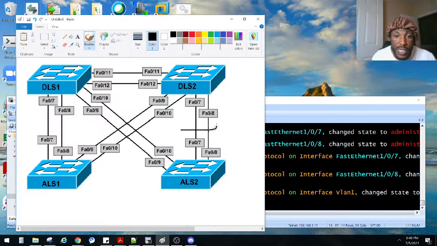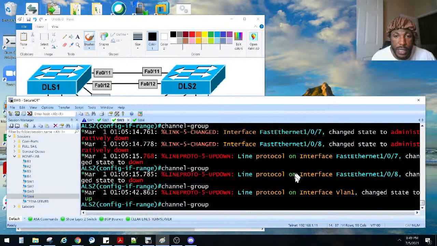But he's still down because we shut these guys right here down. Shut that guy down, shut that guy down, and we also shut that guy down. So we need to create port channel 5 on this side. We made this side active. I'm sorry, desirable. We made this guy desirable. We're gonna make this side auto, right? That should form a trunk.